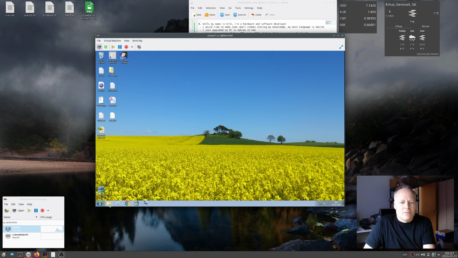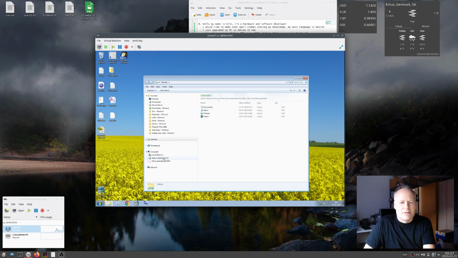You can also access the data folder from the Samba share in here.